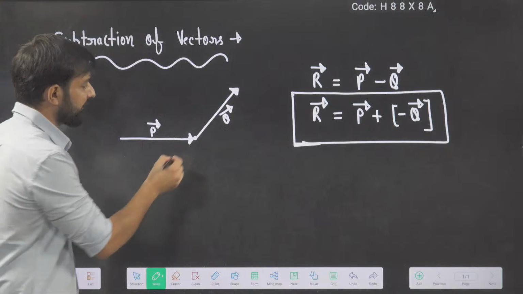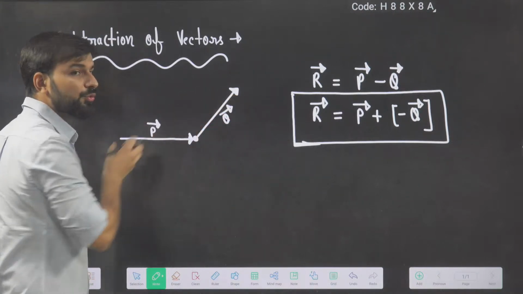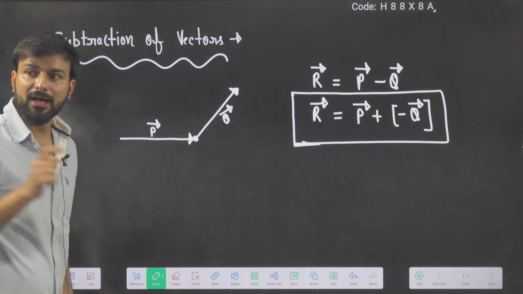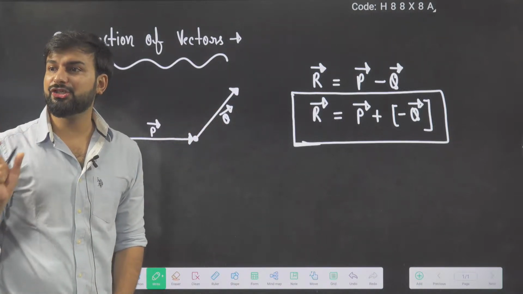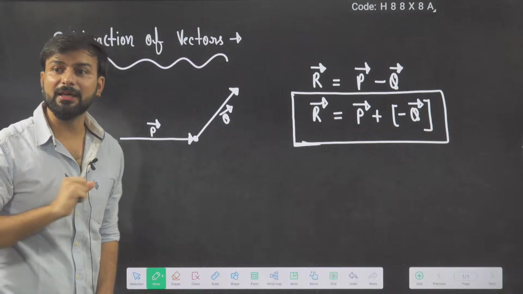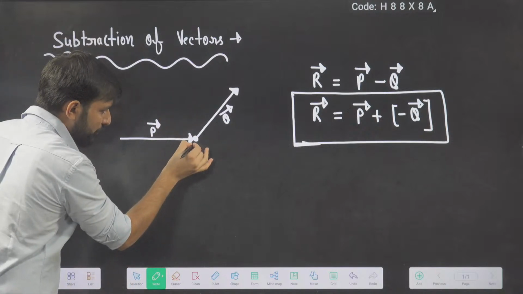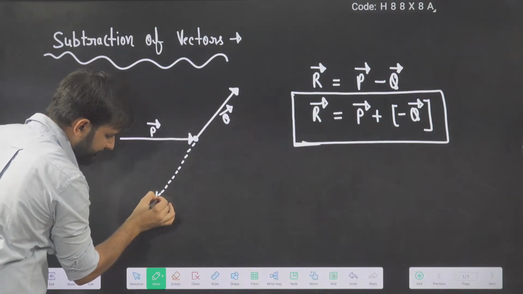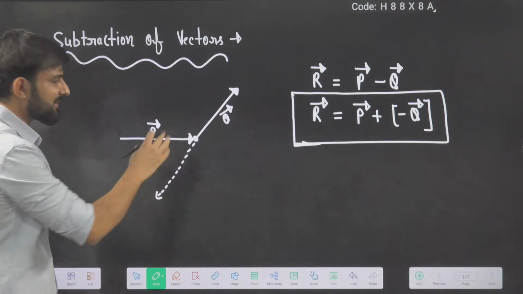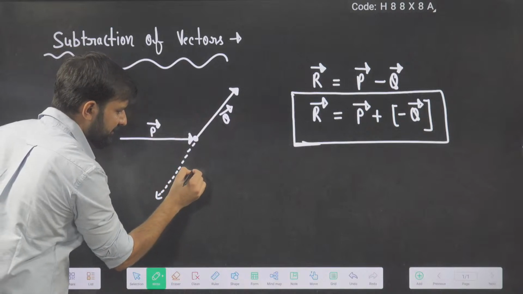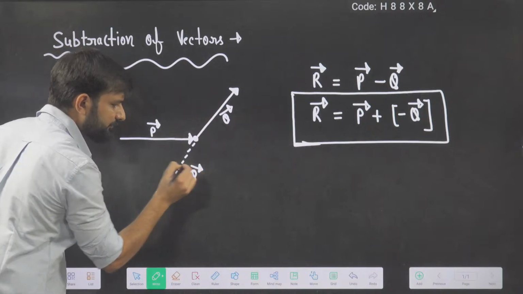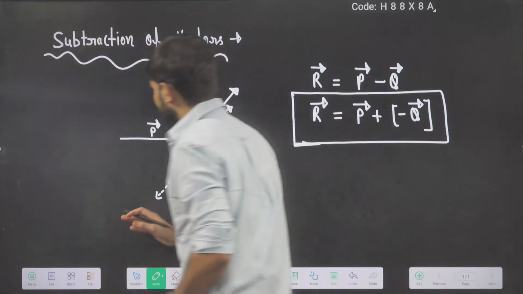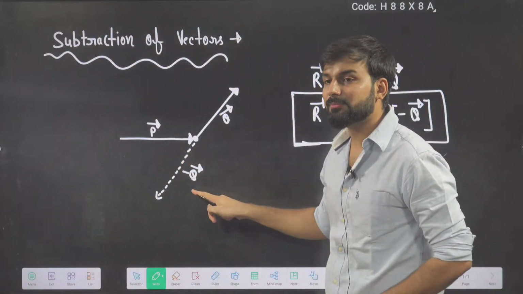So what am I going to do here? If this is Q vector, what will be minus Q vector? Just the opposite of it. I just need to change the direction. The length will be the same. This is the Q vector, and I just reversed its direction. So this is which vector? Minus Q vector. Is it okay to everyone? Fine. So this is P vector and this is minus Q vector.